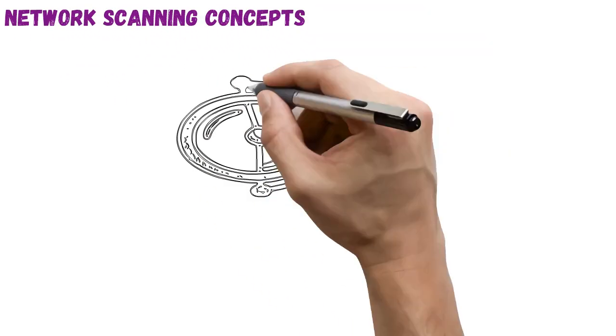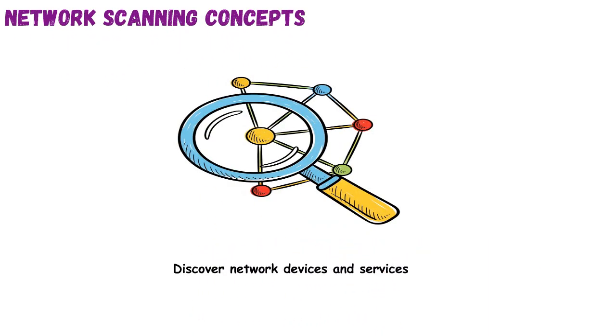Network scanning concepts. At its core, network scanning is about mapping out a network, like using sonar to understand the underwater landscape, revealing hidden structures and depths. It's the process of identifying live hosts, open ports, and vulnerable services. One key concept is active scanning, where we directly send packets to a target and analyze their responses.